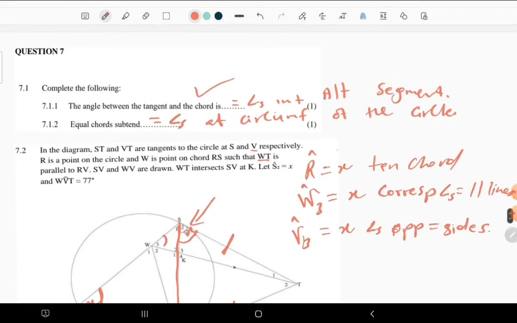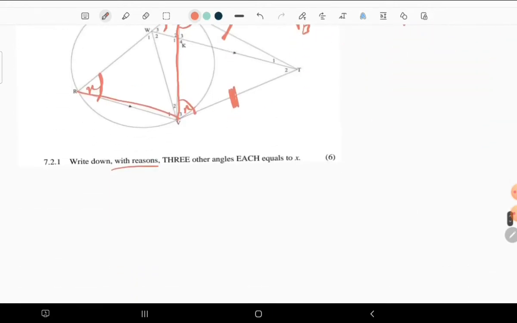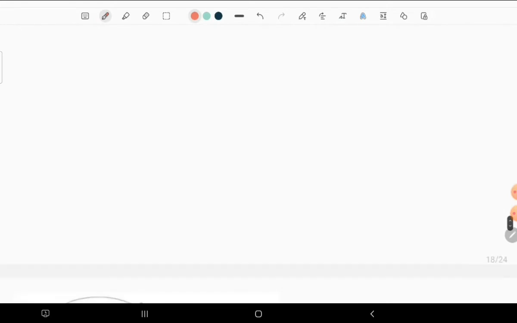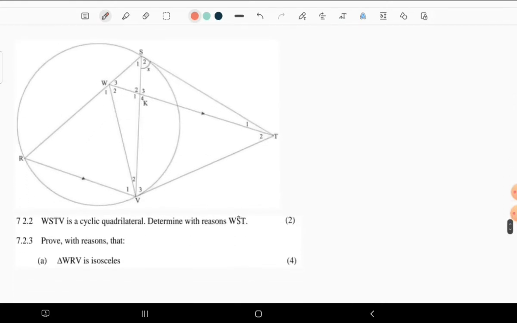You get the statement, the reason, the statement, the reason, the statement, the reason. Just 6 marks. Moving to the next question. Remember that whatever information was given previously can be used for this one unless it is stated otherwise. Now we have 7.2.2.